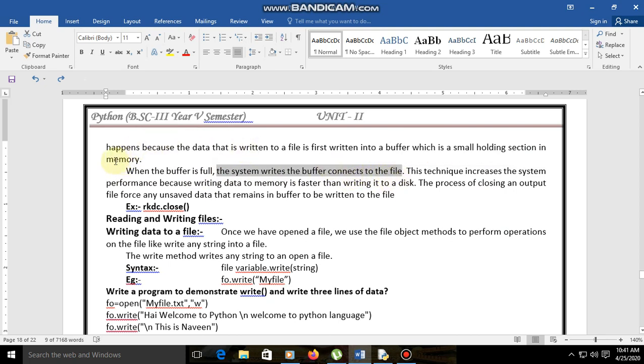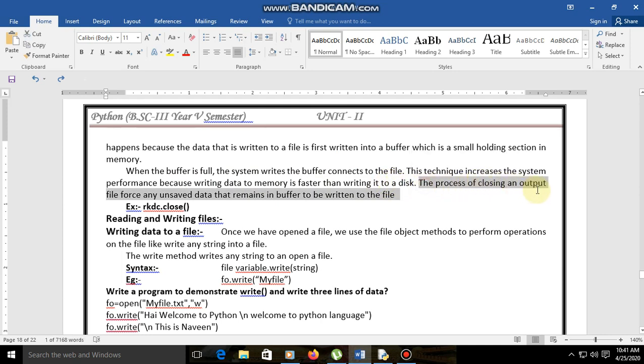This technique increases system performance because writing data to memory is faster than writing it to disk. We cannot write directly to the disk quickly, so we write into memory first, and later it is transferred to the disk.